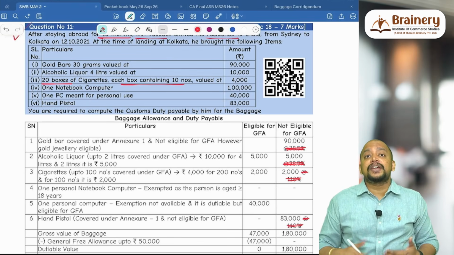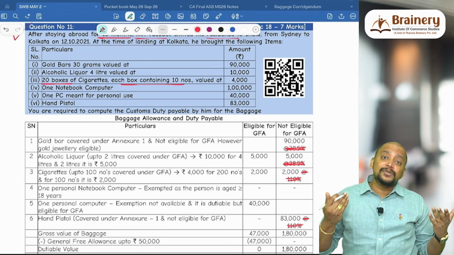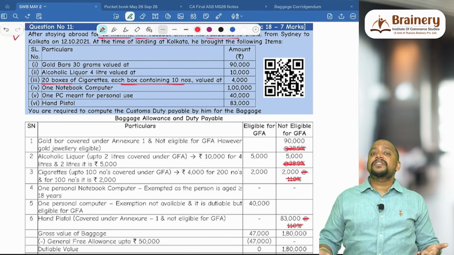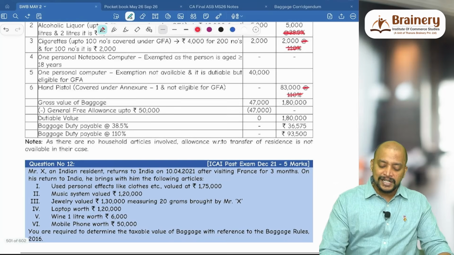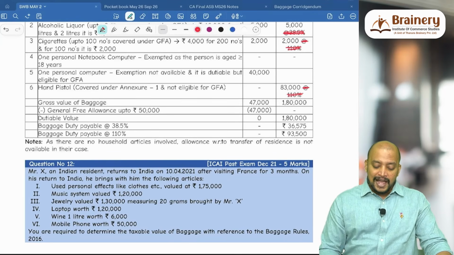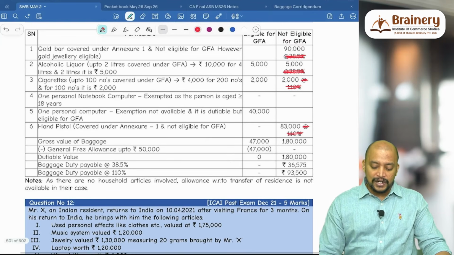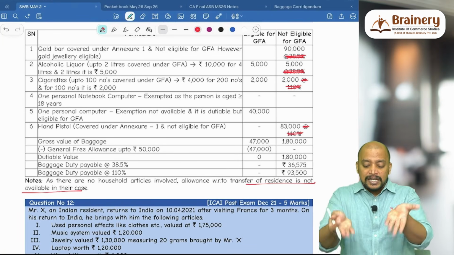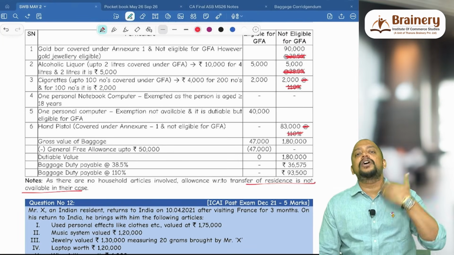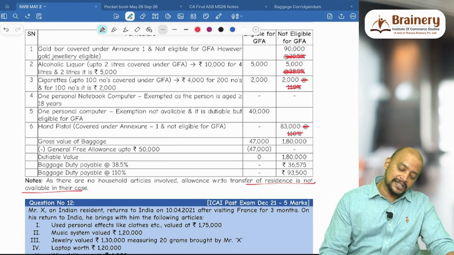Why are we not applying rule 6 here? We are not applying rule 6 here because the general free allowance itself has taken care of the dutiable articles. 47,000 general free allowance. Okay. As there are no household articles involved, allowance with respect to transfer of residence is not available in their case. We have not applied it because we don't have the dutiable articles. Everything got adjusted in the general free allowance itself.